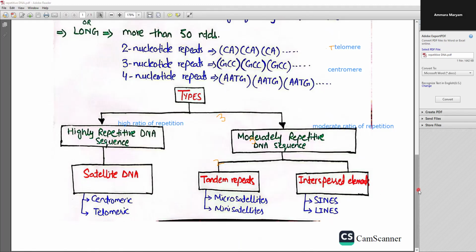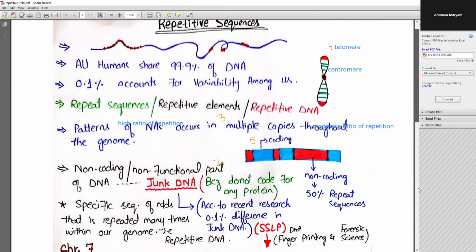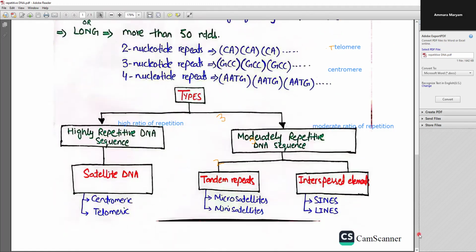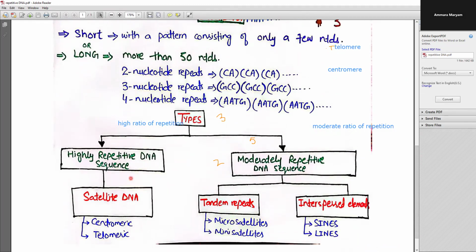So here, as I have told you, the end regions of the chromosomes are referred to as the telomeric region, and the central region of the chromosome is referred to as the centromeric region. So these satellite DNA are specifically present in these specific regions of the chromosomes, and these are basically shown by the highly repetitive DNA elements, highly repetitive DNA sequences.